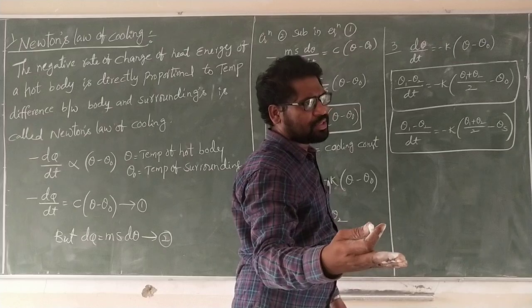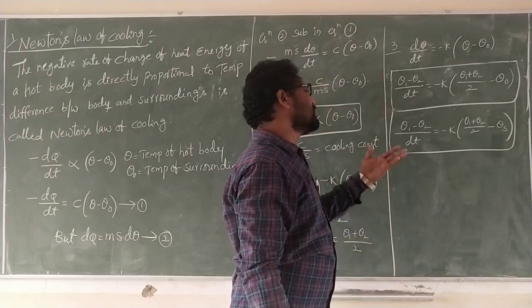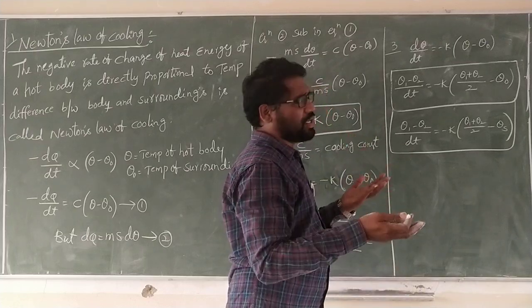Theta naught or theta s is the surrounding temperature or room temperature, anyone.